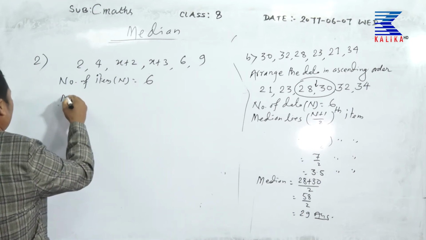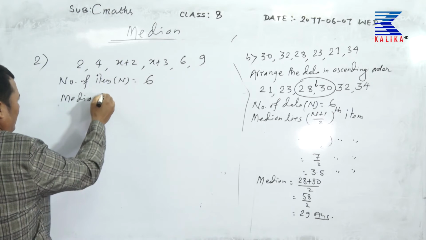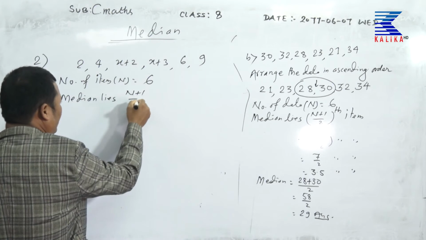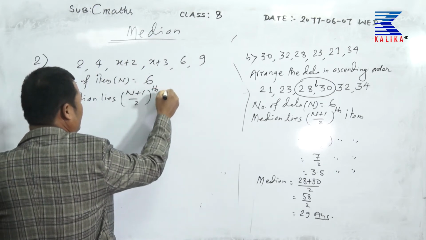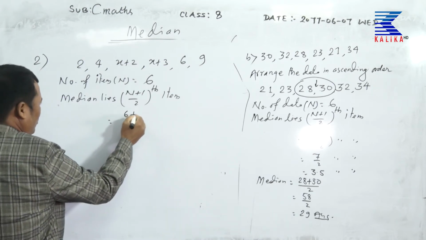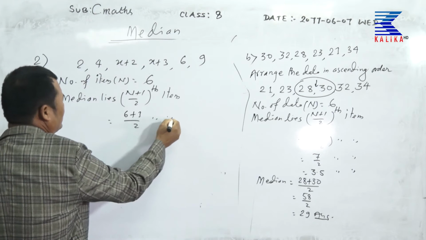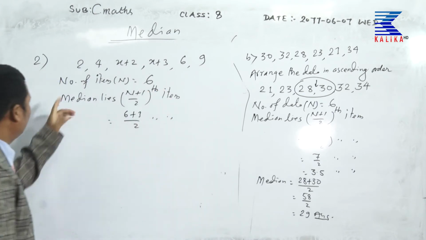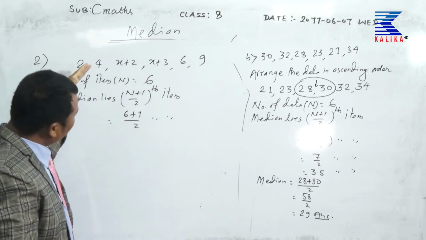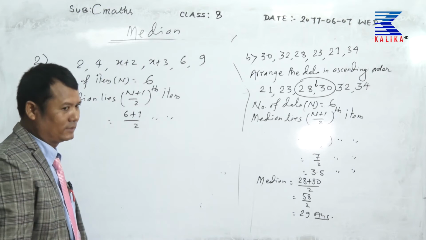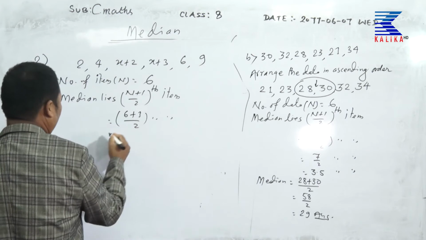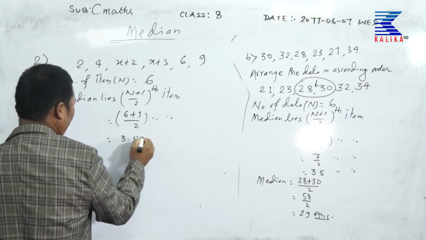And median lies at the (n plus 1) upon 2 th item. N means 6, plus 1 upon 2 th item. That number is already arranged in ascending order. Means 7 by 2, means 3.5 th item.